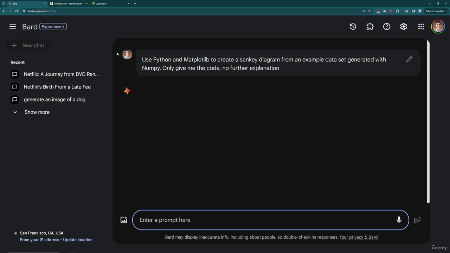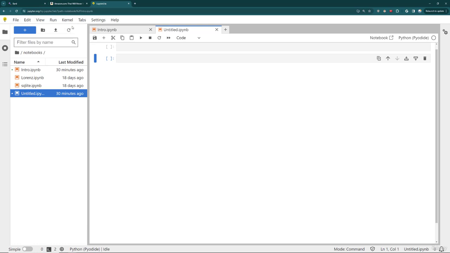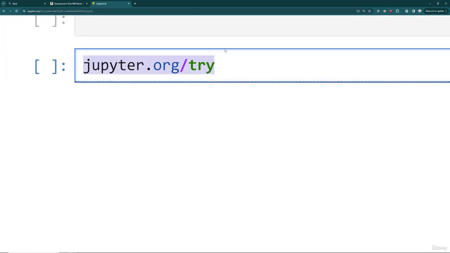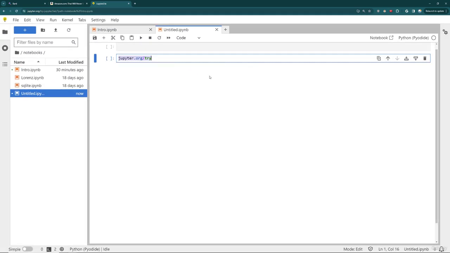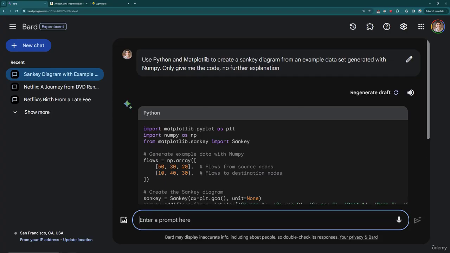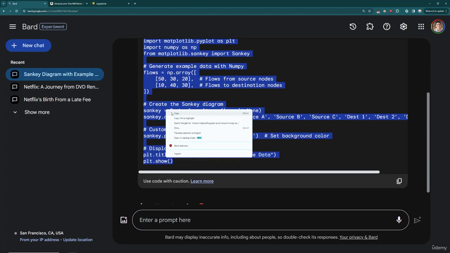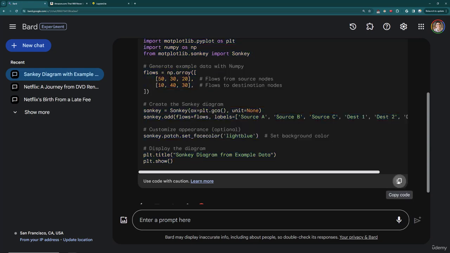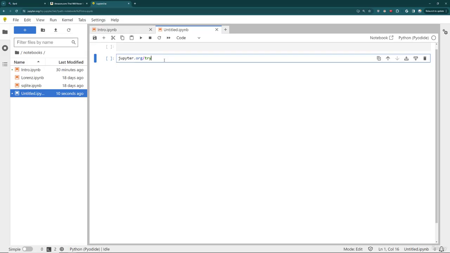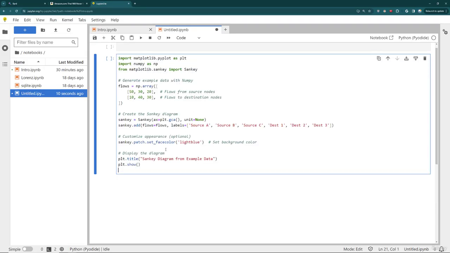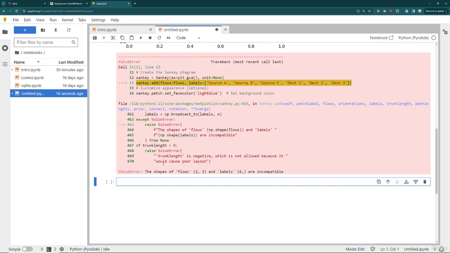And as a quick note, I am running this just online at jupyter.org/try. This is the link I'm on. I've gone ahead and just opened up a notebook online, and then let's check out Bard here, and then I'm going to copy this and see if this actually works. Remember, you can actually just copy code here with that little copy code button. And I'm going to put this into a cell and run this Python code and see if it works.